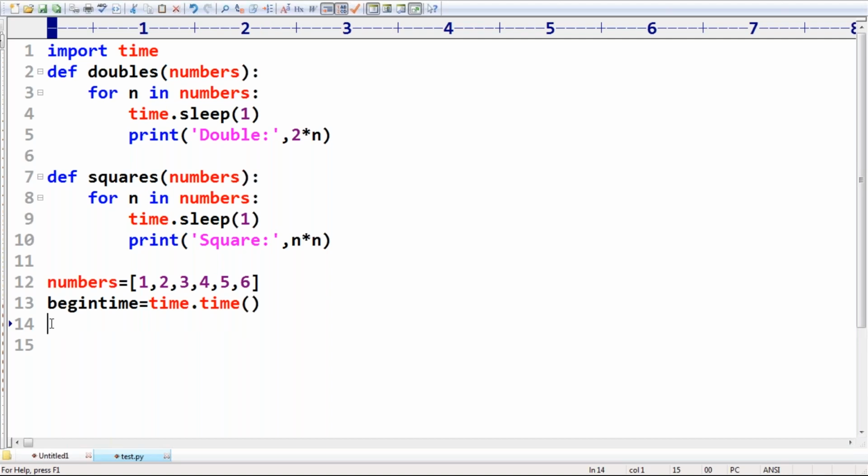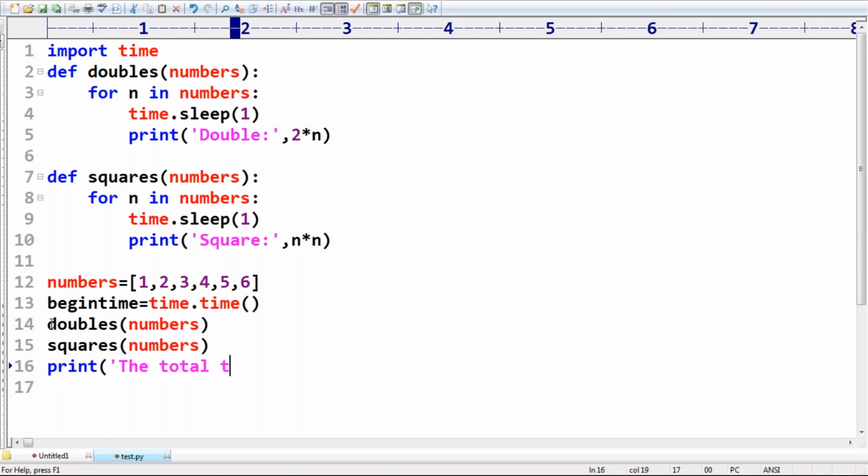Now call the first function, then call the second function, and print the total time taken. First I call doubles of numbers, then squares of numbers as the second function.